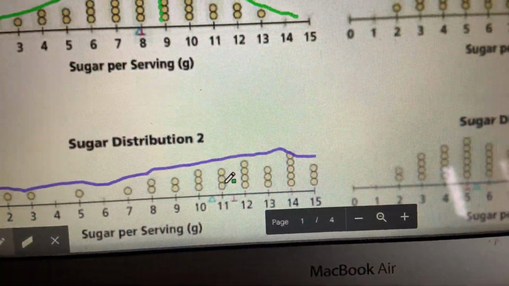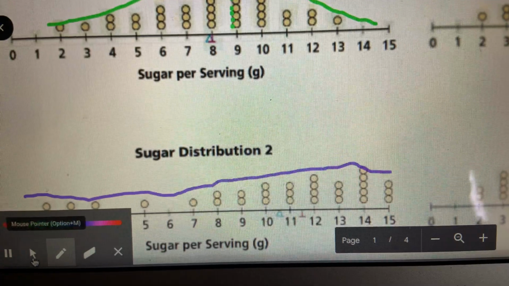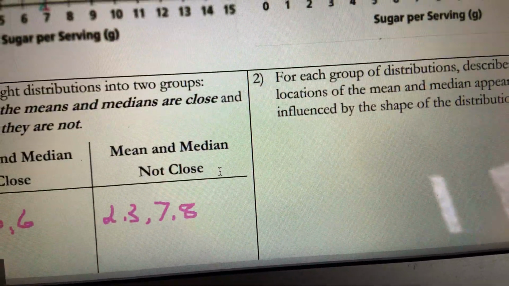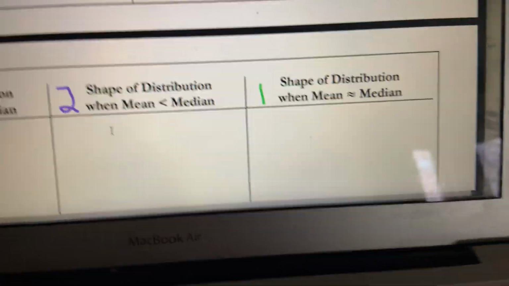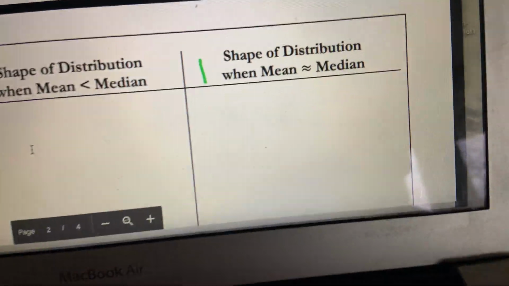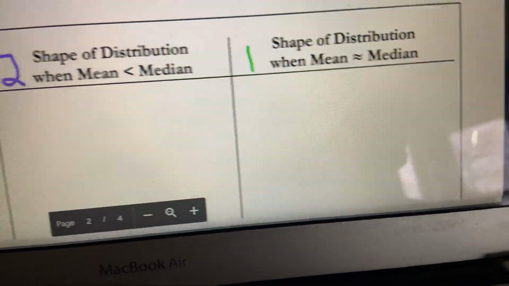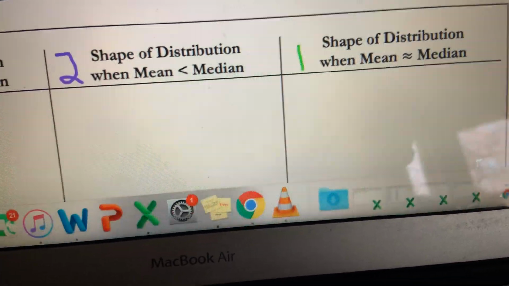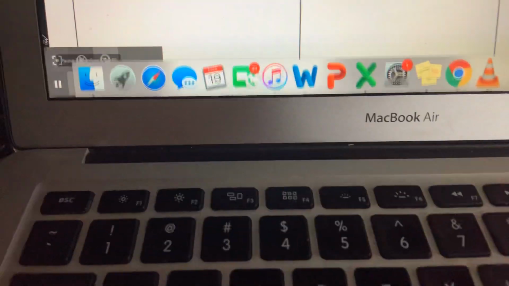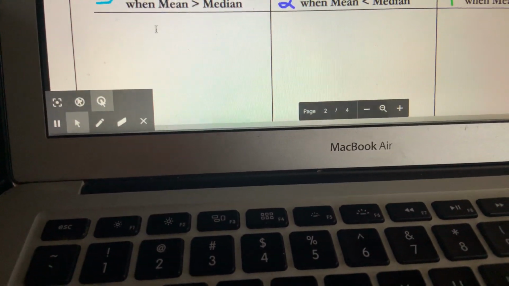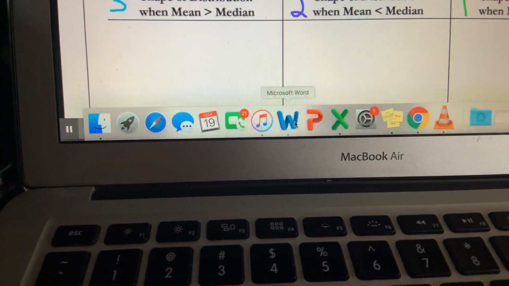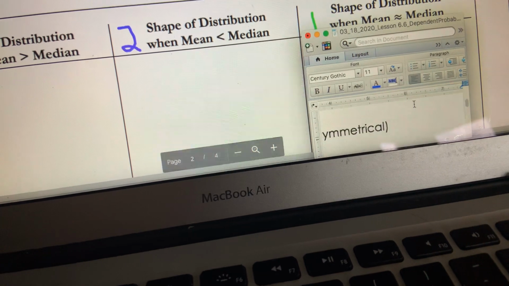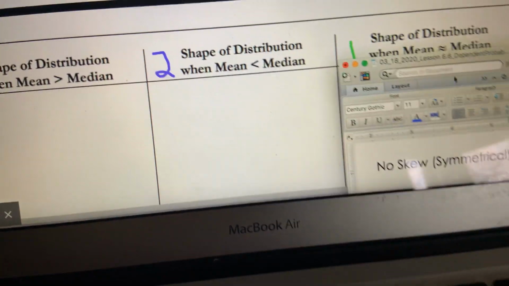So let's go back down to your notes. We gotta hit the arrow to do that. There we go. And where it says shape of distribution when the mean is approximately the median, when they're close to equal to each other, we call that no skew or symmetrical.